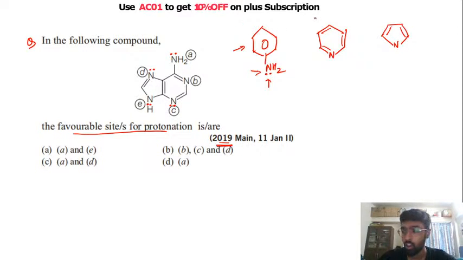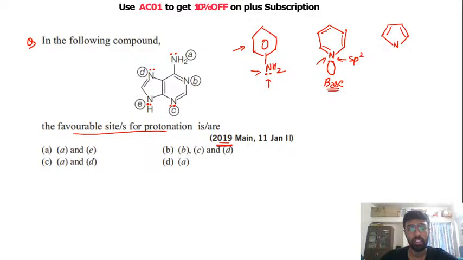Next is the case of pyridine. In pyridine, the lone pair of nitrogen is not participating in the resonance. This nitrogen is an sp2 nitrogen, so this lone pair is in the same plane as the ring, and is not able to participate in the resonance. So these lone pairs are always available, and this nitrogen of pyridine can act as a base.